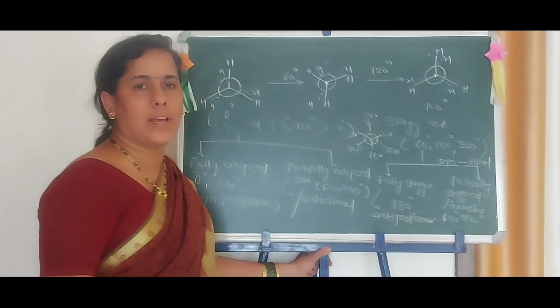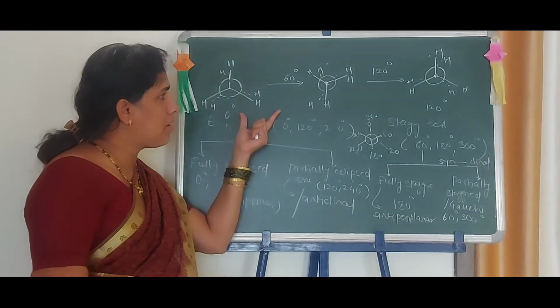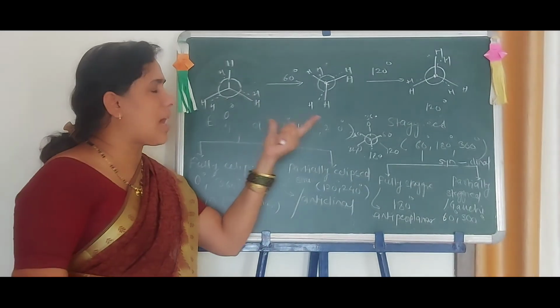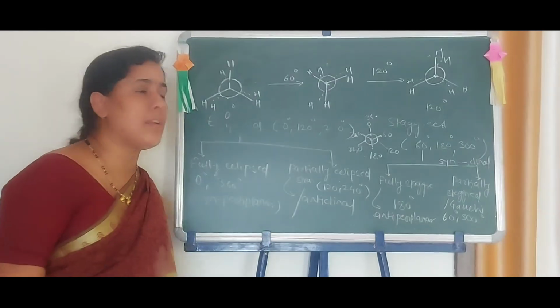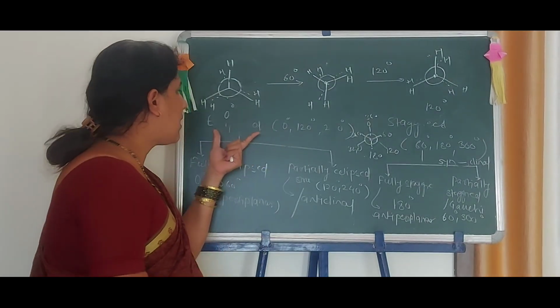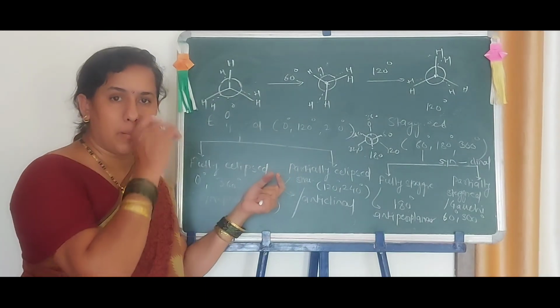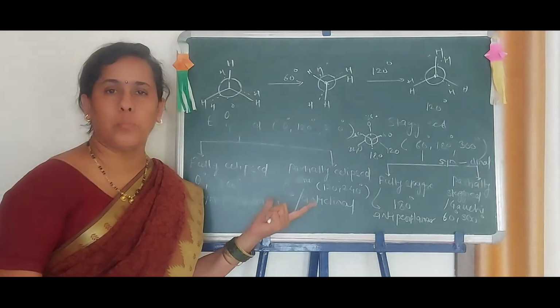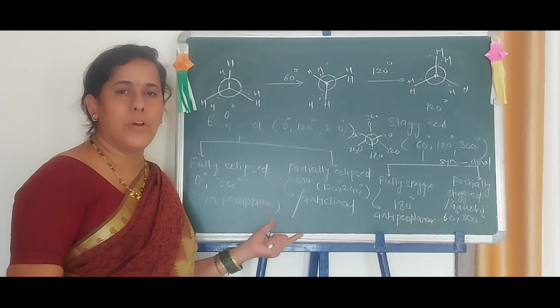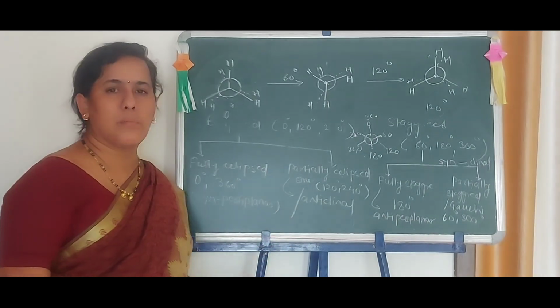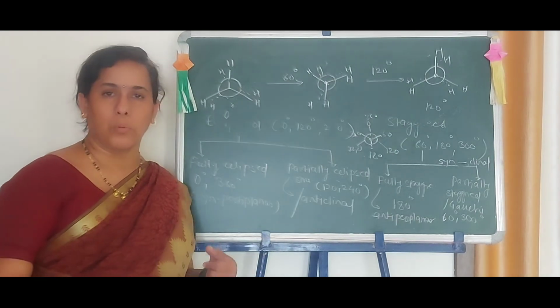Likewise, you can carry out the structure for the eclipsed and staggered conformations in this way. Thus we have explained the dihedral angles with eclipsed and staggered conformations for the ethane molecule. Okay, I hope that all of you understand this video very carefully. If there are any mistakes, please ask me in the group.